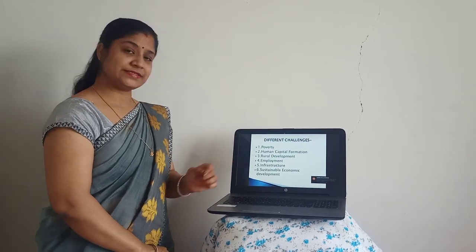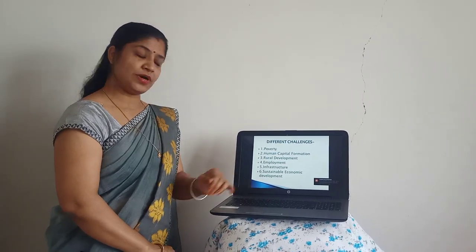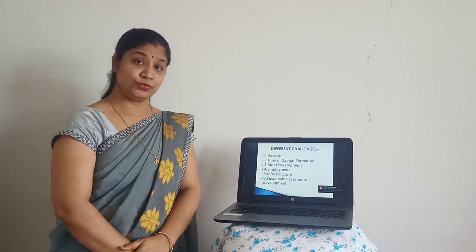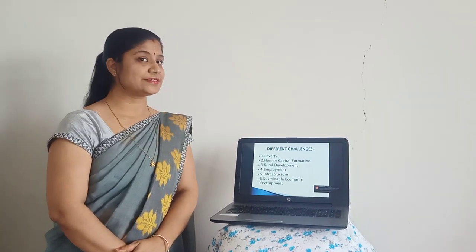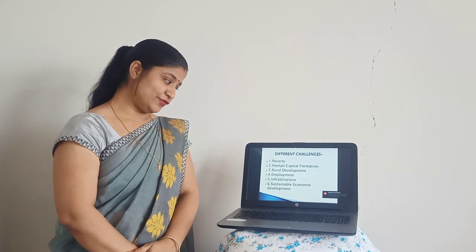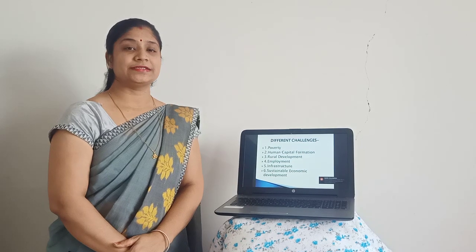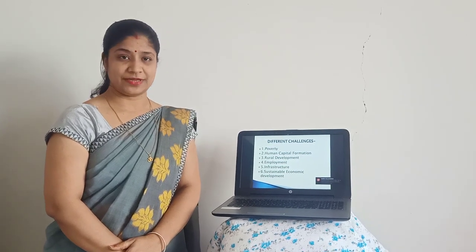The first one is poverty. Second one is human capital formation. Third one is rural development. Fourth one is employment. And fifth one is infrastructure. And the last, sixth one, is sustainable economic development.